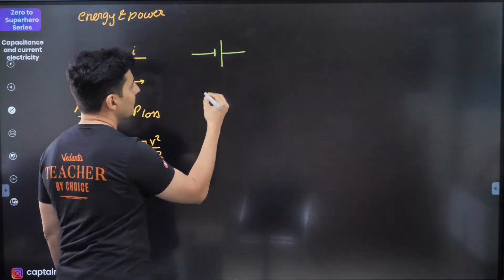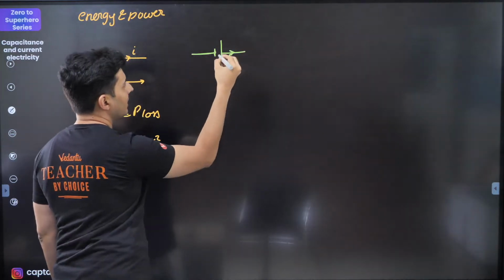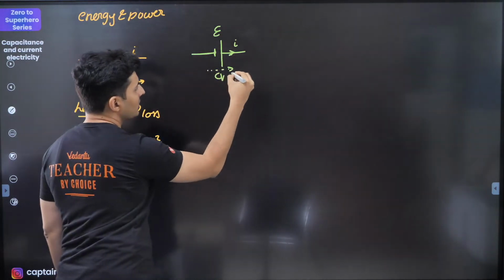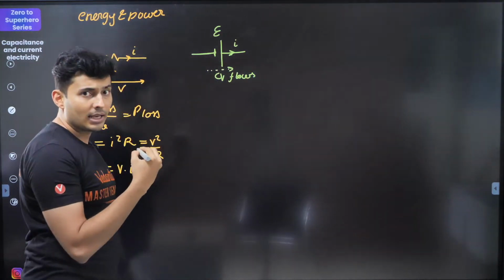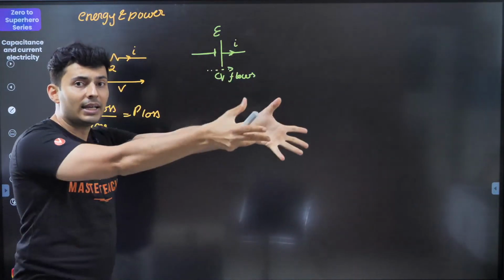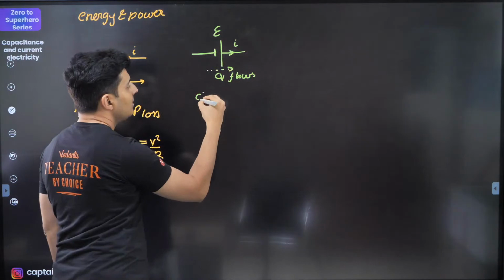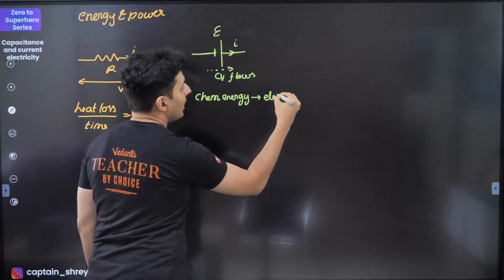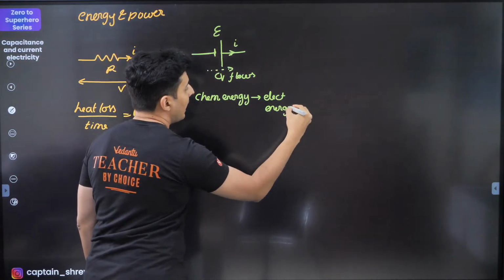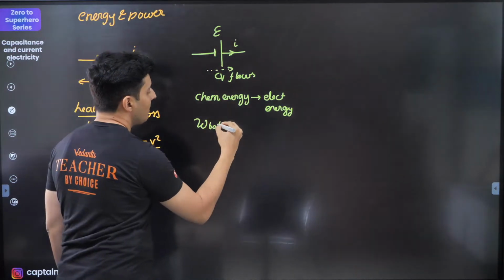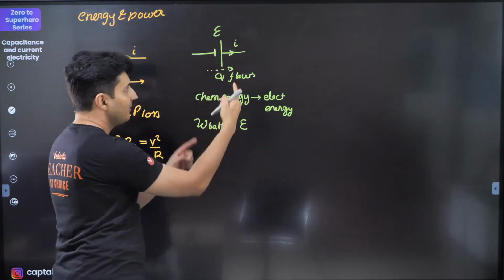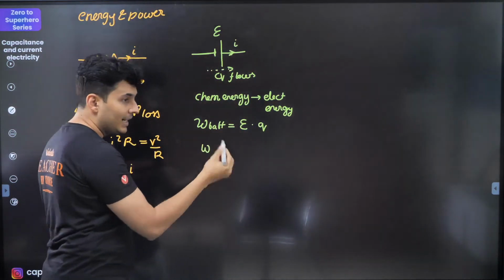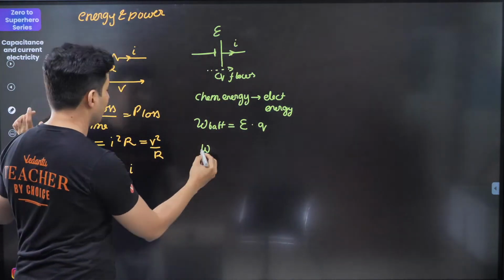Now, the next thing that you should know is for a battery. So if you have a battery, and let's say there is some current flowing, the EMF is E, and let's say the charge Q flows across the terminals of a battery, then if the battery is supplying the current, obviously chemical energy will get converted into electrical energy. So the battery will do some work. The work done by the battery will be the voltage difference, which is the EMF, into the charge which flows.